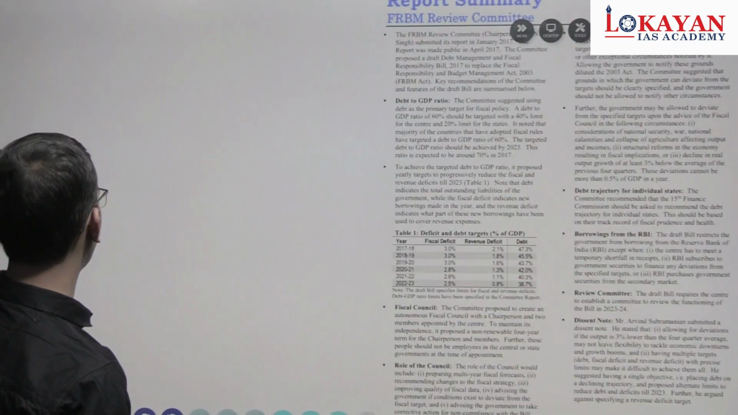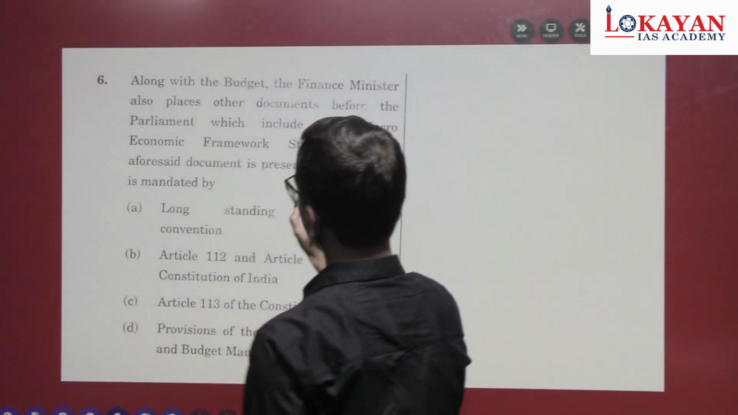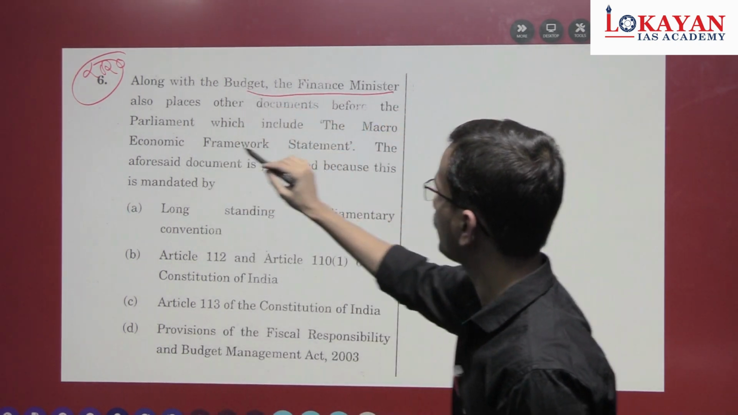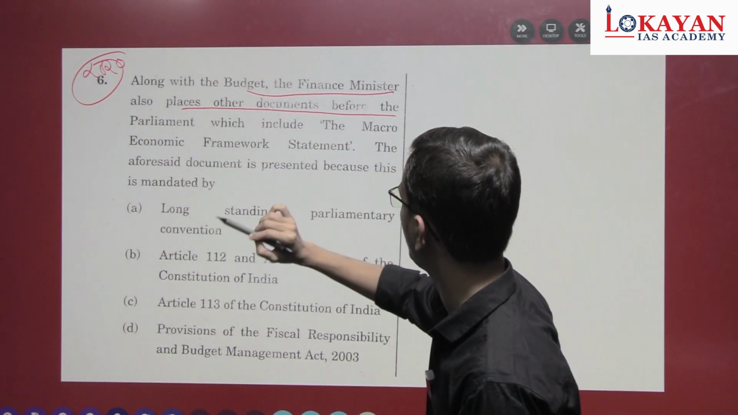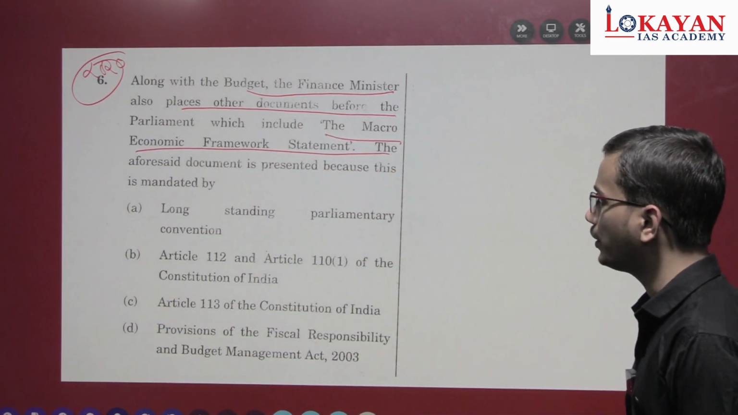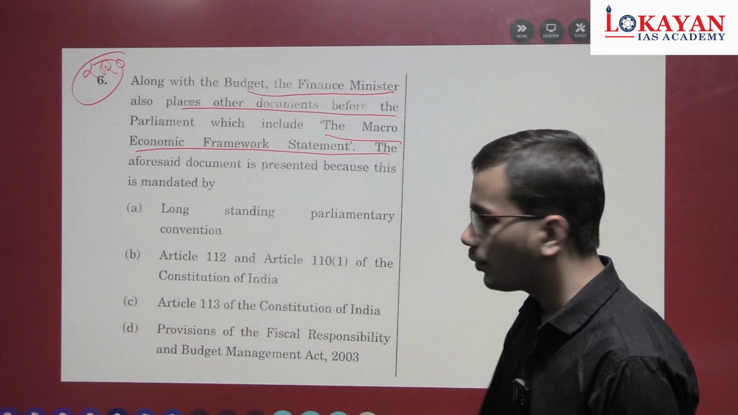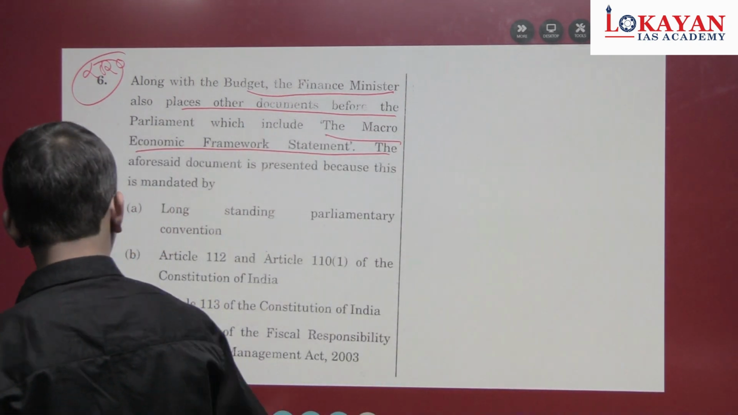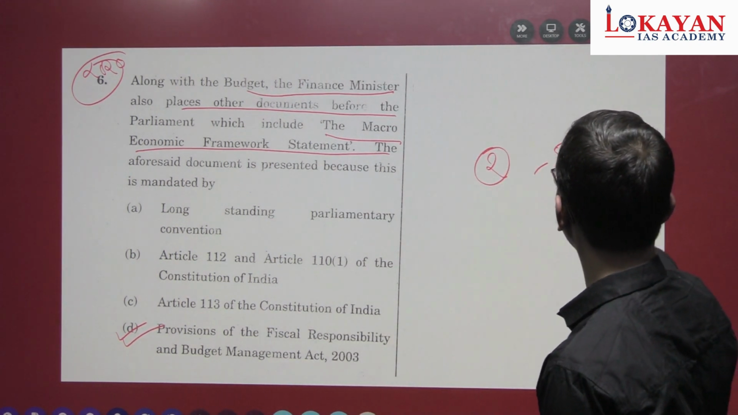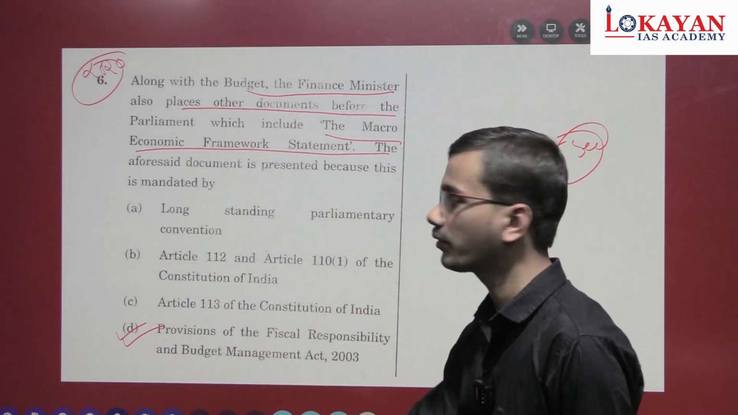Now see this question in 2020. This is a UPSC Civil Services question. Along with the budget, the Finance Minister also places other documents before Parliament, which include the macroeconomic framework statement. The aforesaid document is presented because this is mandated by provisions of FRBM. D is the correct answer. Very simple, straightforward answer. 2 marks immediately within 5 seconds. Had you revised important provisions, the remaining time you can spend on difficult questions.